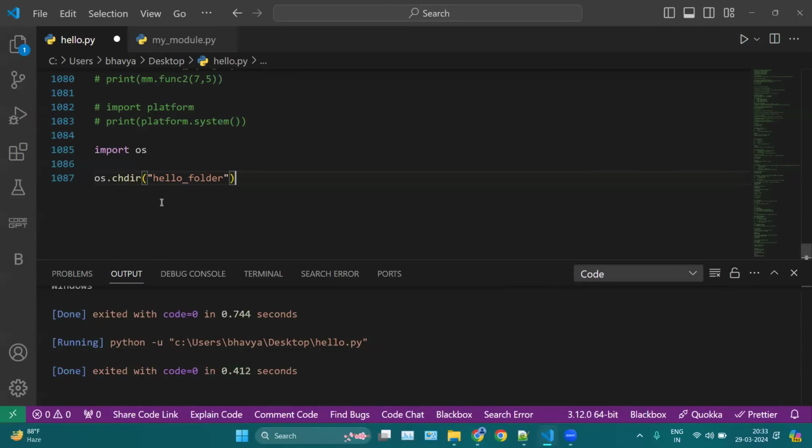Here, if you want to change directory, you have to mention the name of your folder. Let's say I want to change to this location, this is the name of my directory.